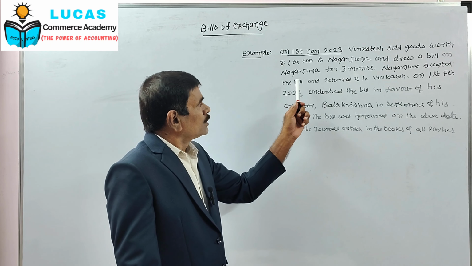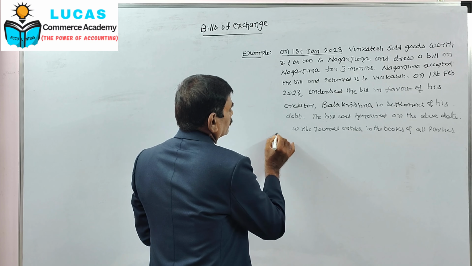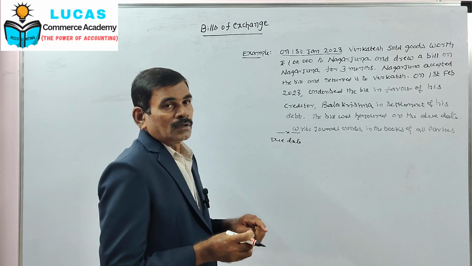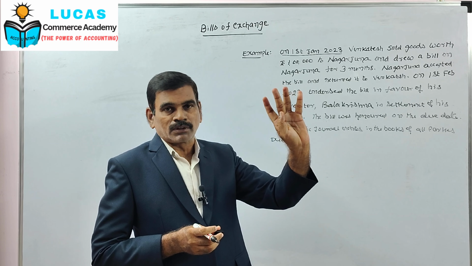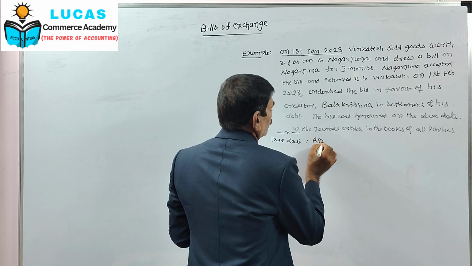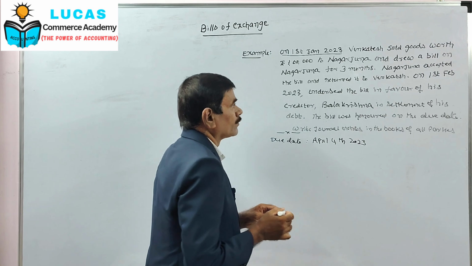So here the due date is January 1st to February 1st, March 1st, April 1st, plus 3 days, April 4th. Due date is April 4th, 2023.